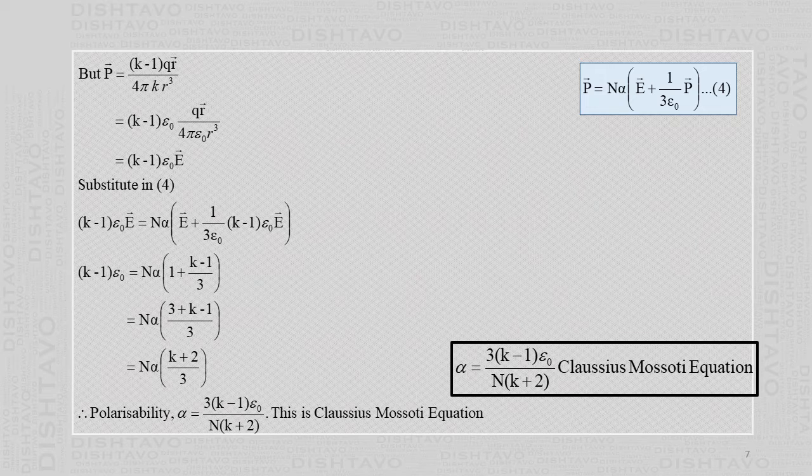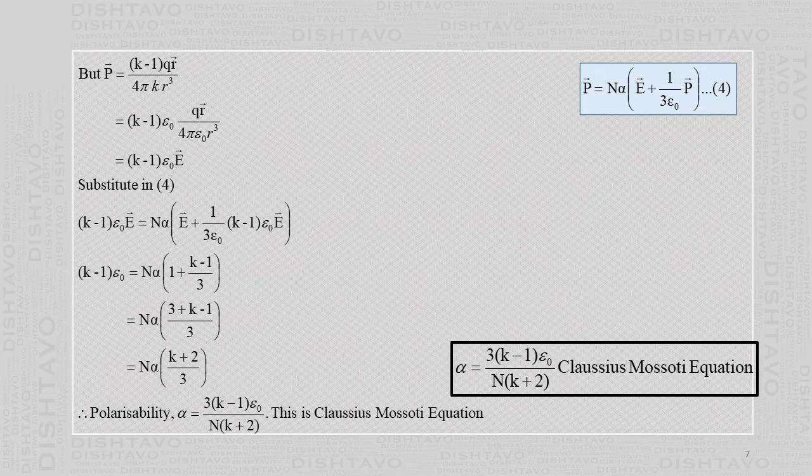Then the polarization for a point charge can be derived from the previous chapter's equations: K minus 1 Q vector R by 4 pi K R cube. So this is the expression for the polarization. In fact, you get it from the definition of the electric field. Then we multiply and divide by epsilon 0, and this turns out to be the electric field because of the charge Q. That is K minus 1 epsilon 0 vector E. This you substitute in equation 4.